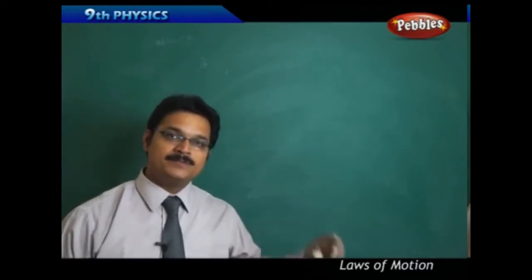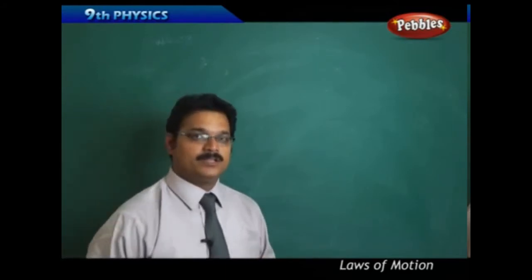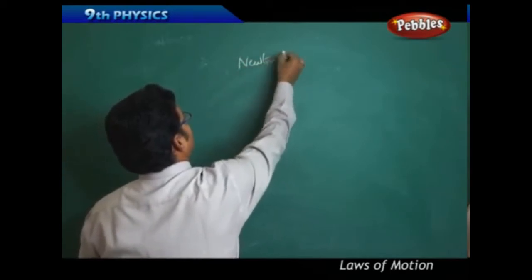Now based on momentum, Isaac Newton has derived the second law. What is Newton's second law?